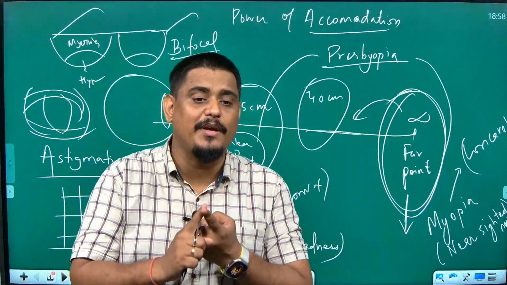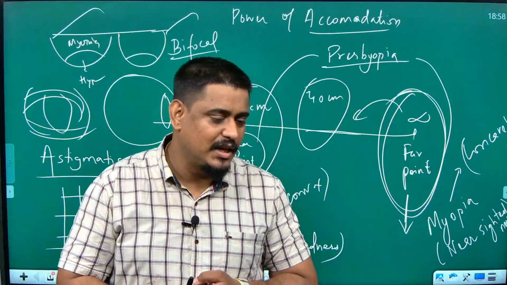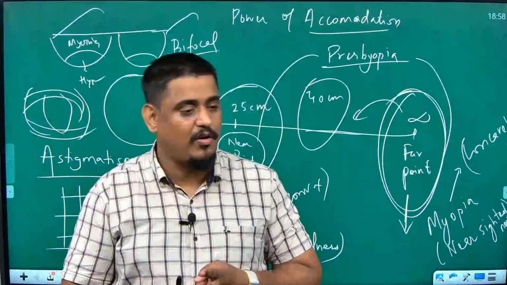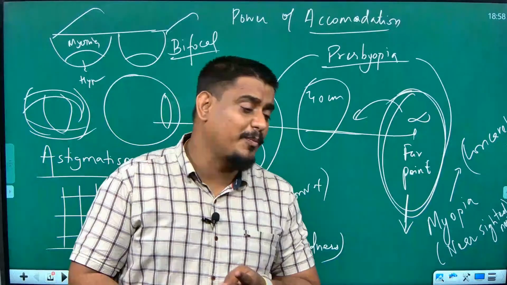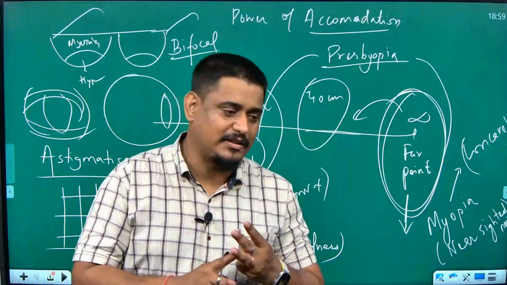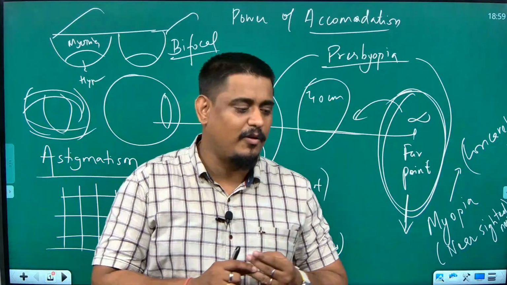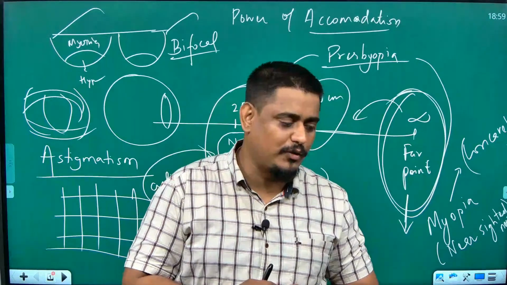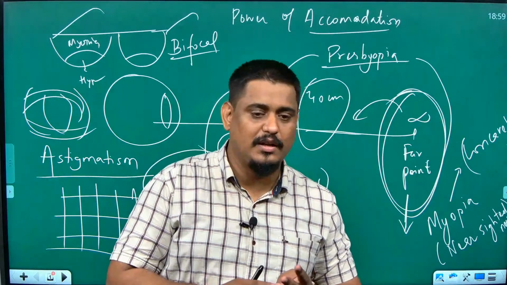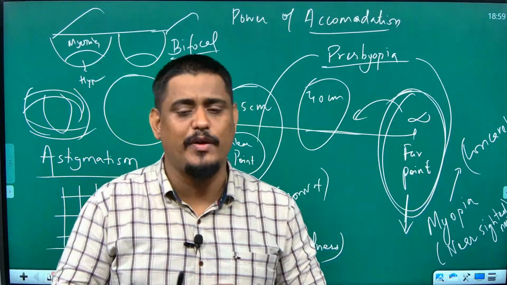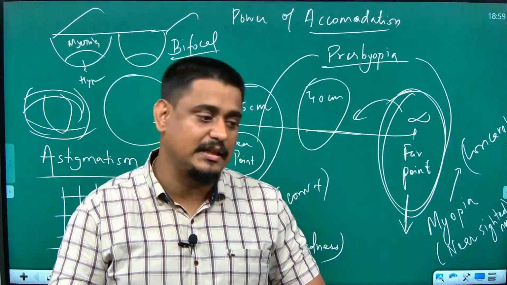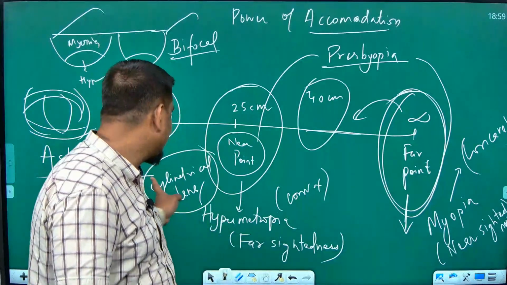How to correct myopia? By using a concave lens. How to correct hypermetropia? By using a convex lens. How to correct presbyopia? By using both convex and concave lenses, so it is called bifocal. And the fourth one is astigmatism. How do we correct astigmatism? By using a cylindrical lens.